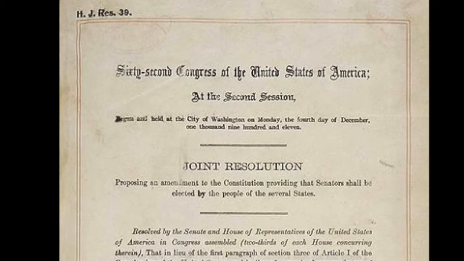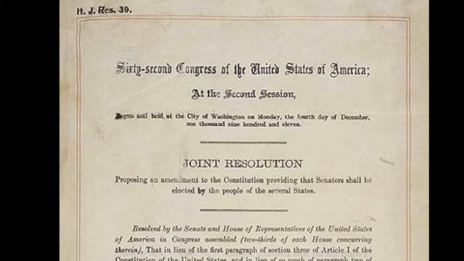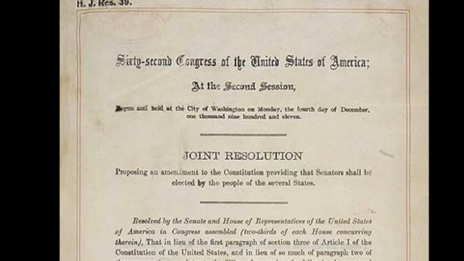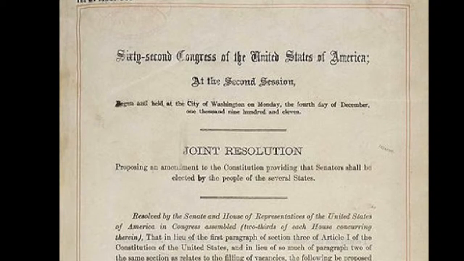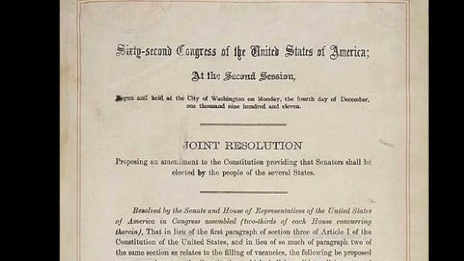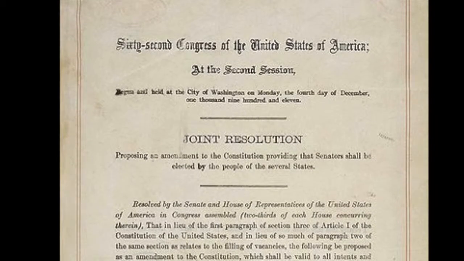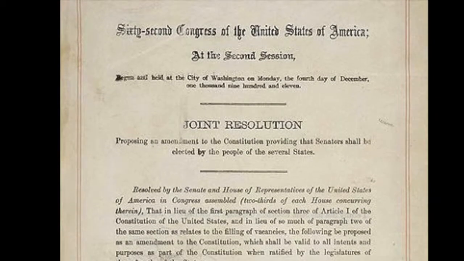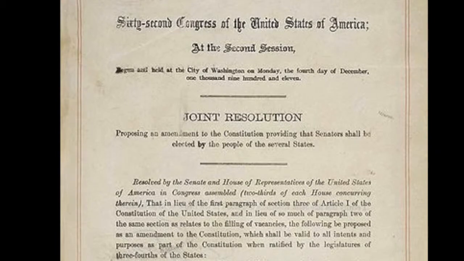The 17th Amendment was proposed on May 13, 1912, with Connecticut being the last state needed to complete the ratification on April 8, 1913. From that date forward, all United States Senators would be appointed through a direct election by popular vote. The 17th Amendment proposes that the Senate will be composed of 2 senators from each state.